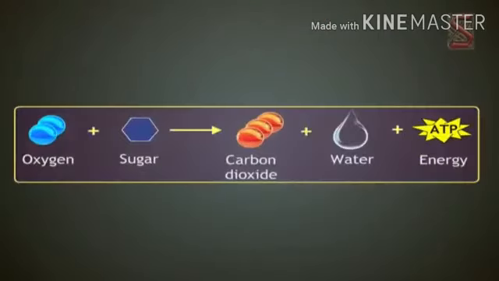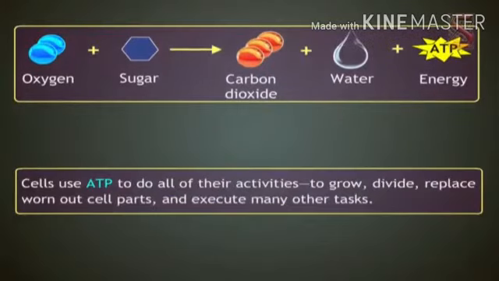It is most critical because energy cannot be used until it is stored in ATP. Cells use ATP to do all activities: to grow, divide, replace worn out cell parts, and to do many other tasks.